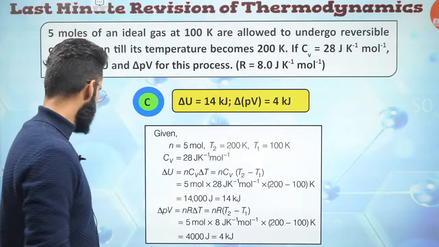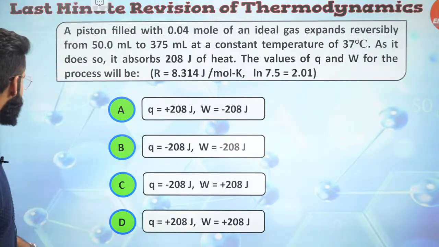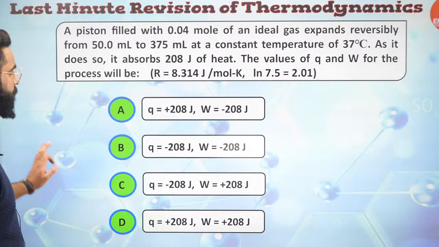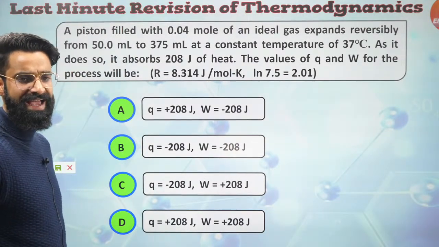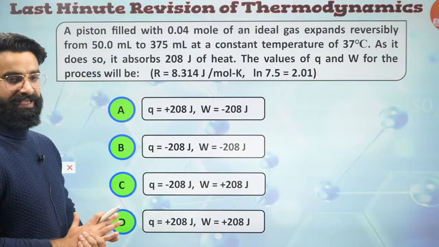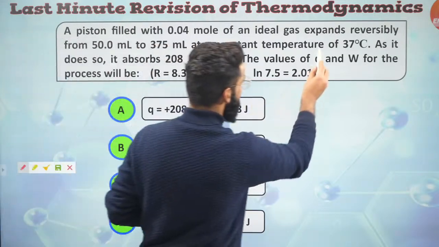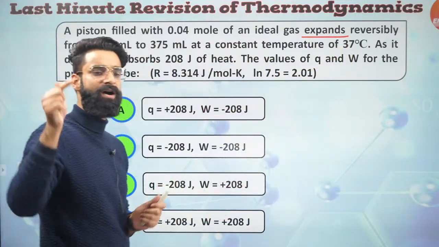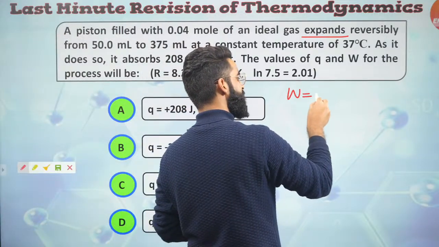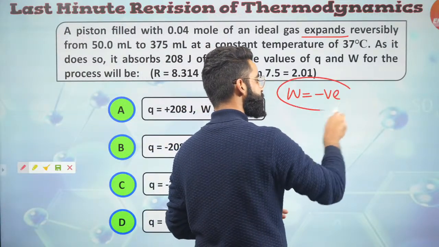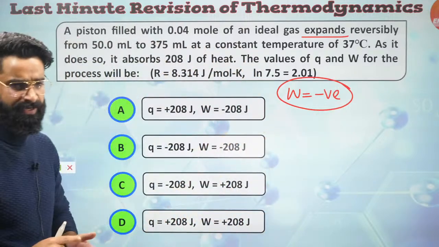All right. Let's move on to one more question, guys. This is on your screen. Have a look. A piston filled with 0.04 moles of an ideal gas expands reversibly. So first thing, expansion is happening, and whenever there is expansion, work is done by the system, and whenever work is done by the system, W value is taken to be negative in chemistry. So first thing, W value will be negative, right?